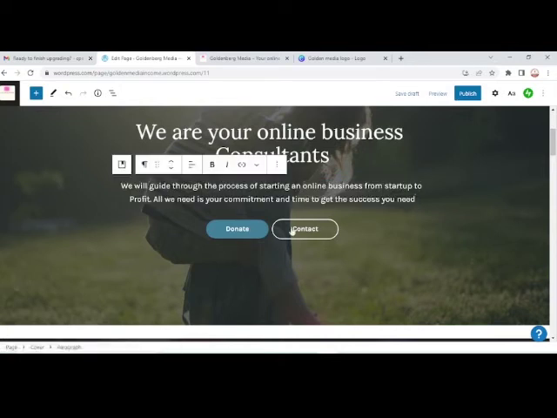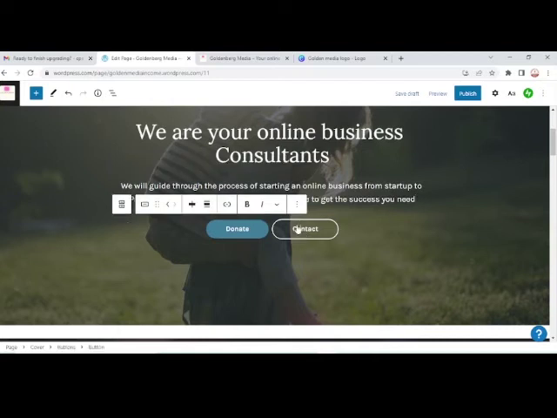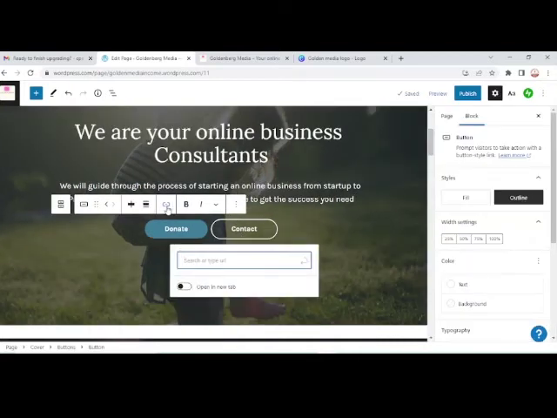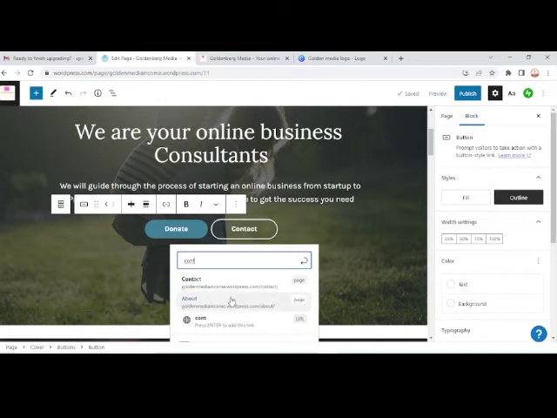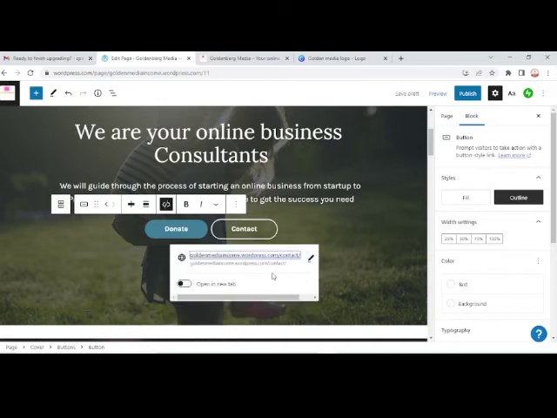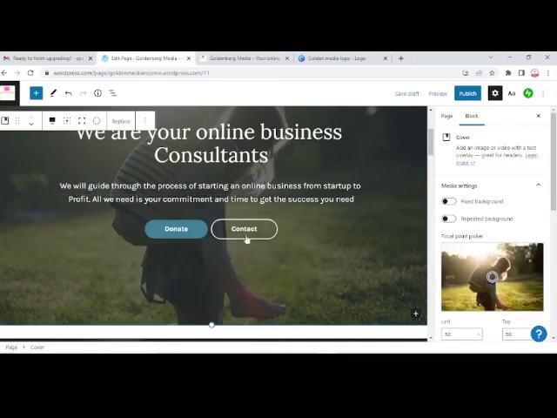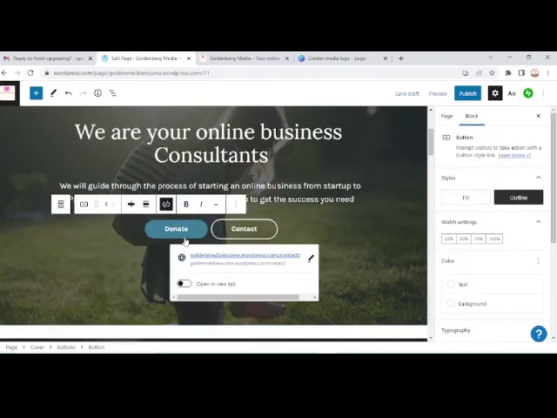Now here is the button link. The contact button is actually not taking us anywhere, just an empty button. I want it to take us to contact, so just start typing, and once you start typing, contact comes out. So you now know where the link is going to take you.